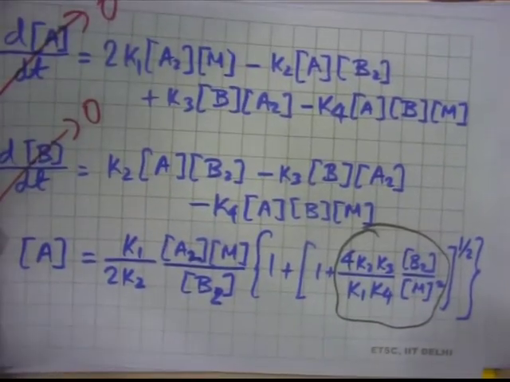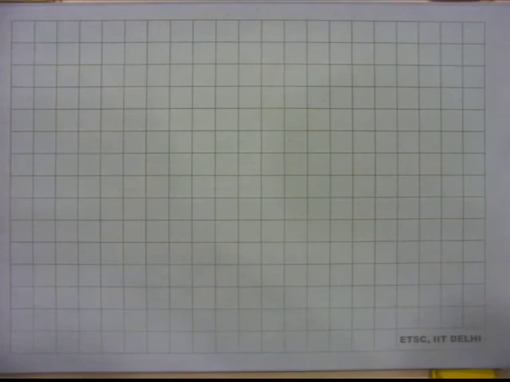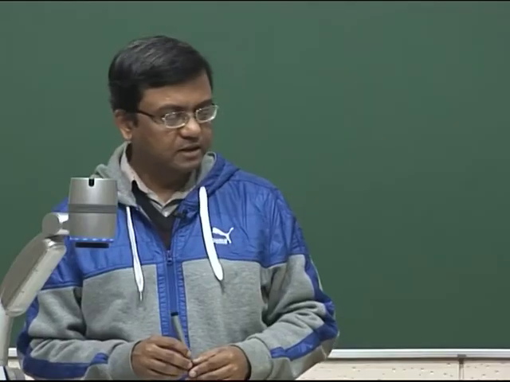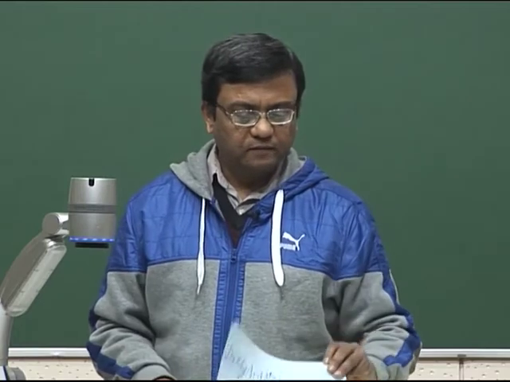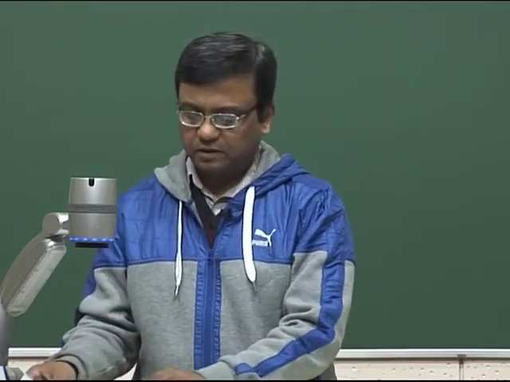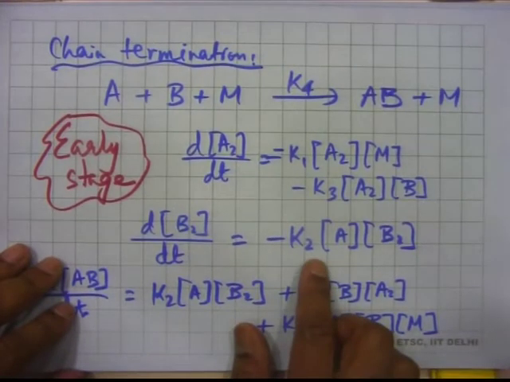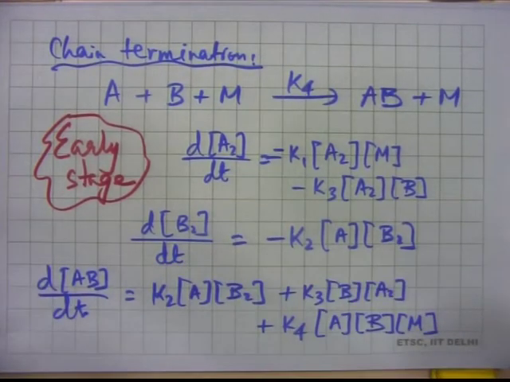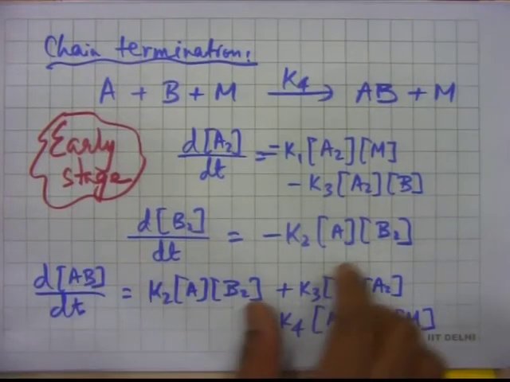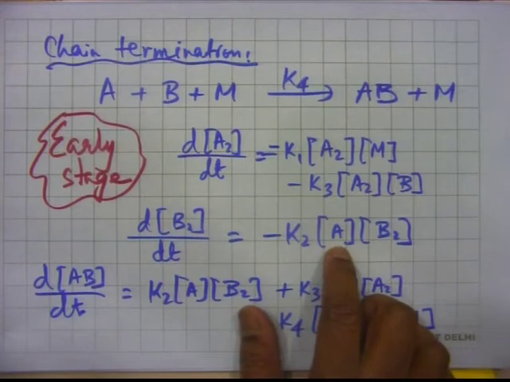We will come back to this in a few minutes, but let me also say that once you get the concentrations of A and B, for example once you get the concentration of A, you can go to the expression for d/dt of B2 and you can get d/dt of B2. The radical concentration has already been obtained, so that expression can be substituted here, and then you can get an expression for d/dt of B2.